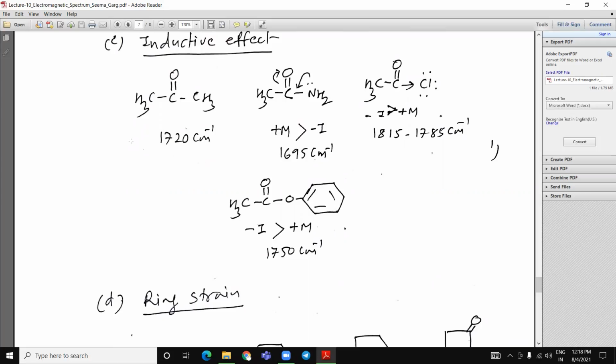Inductive effect. The inductive effect also plays a very important role in the absorption frequency. See here in acetophenone, its value is higher, whereas in this molecule, due to the amino electron donating group, its value is low. If the minus I effect is greater than the plus M effect, then the CO value will increase. So these are the examples of the mesomeric effect and the inductive effect.